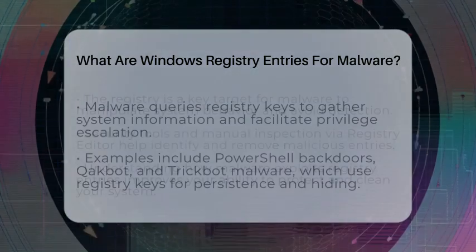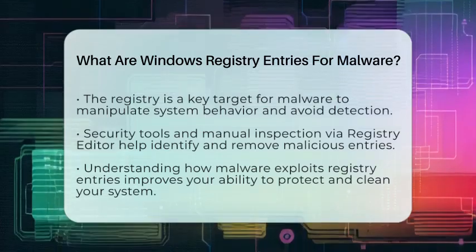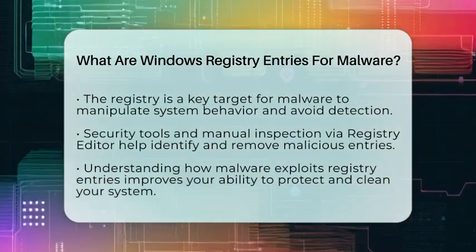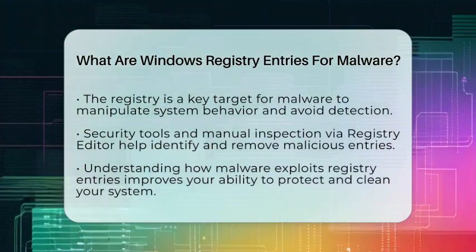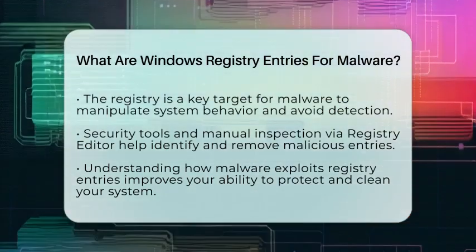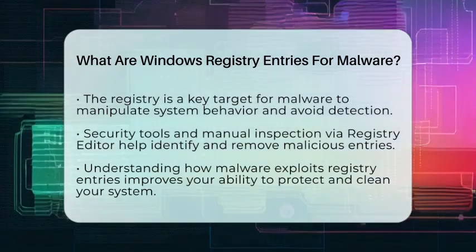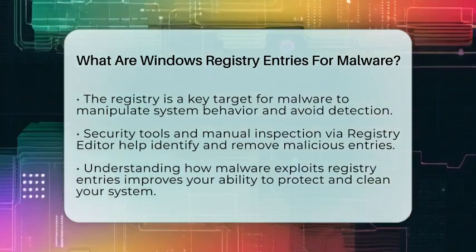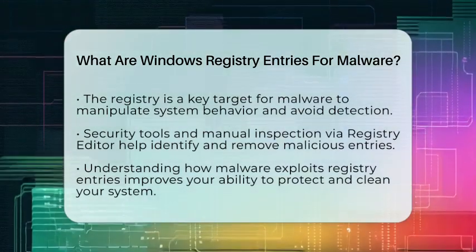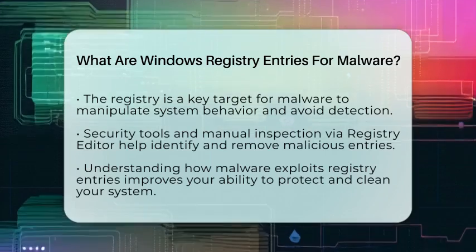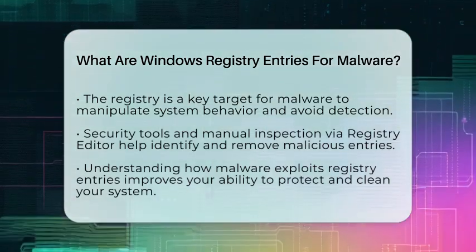From the perspective of Windows core features and registry editor usage, the registry is a powerful tool for managing system behavior. Malware exploits this by inserting or changing entries to control how your computer starts and operates. Recognizing these malicious modifications is key to detecting and removing infections.